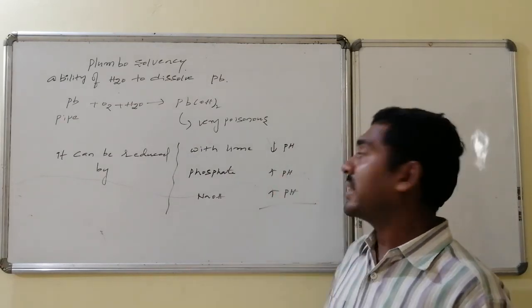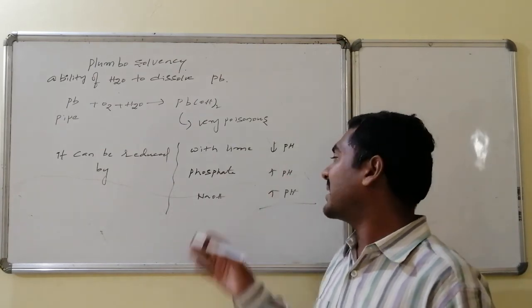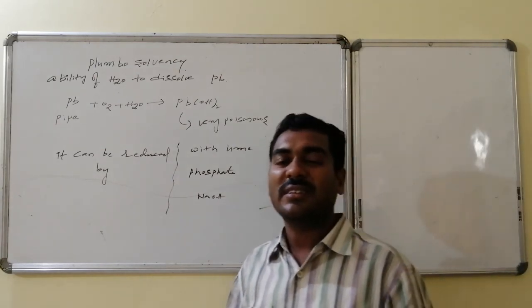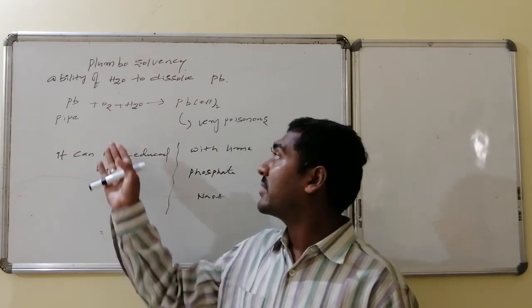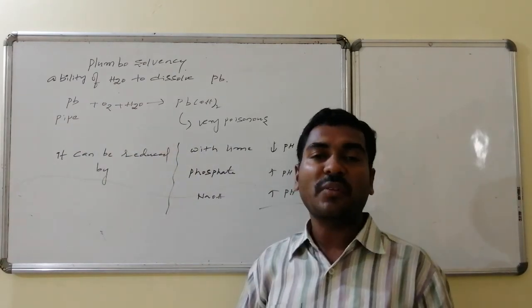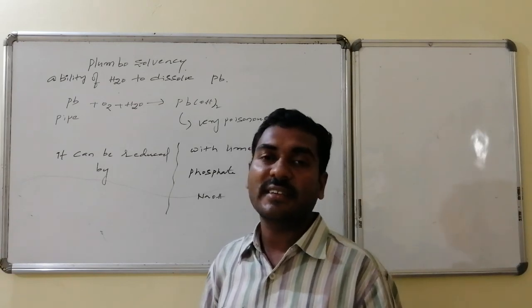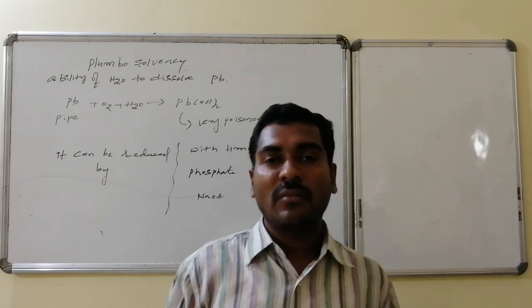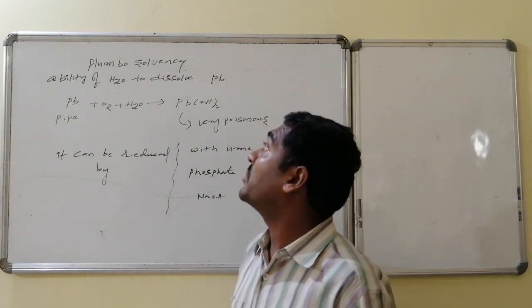So by increasing pH, it can be stopped. Else, by adding bases like sodium hydroxide, the basic nature and pH value increase. As a result, the combination of oxygen and lead with water to form lead hydroxide decreases. Thus, this nature, decreased by addition of acid or base, is said to be plumbosolvency.